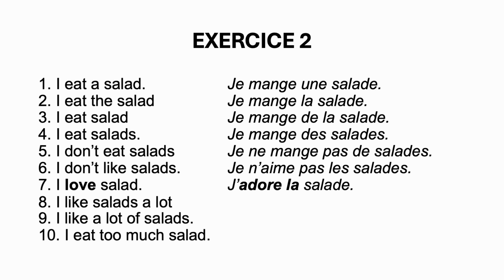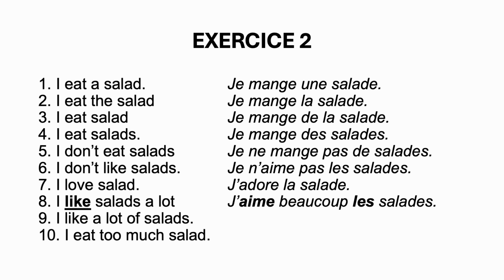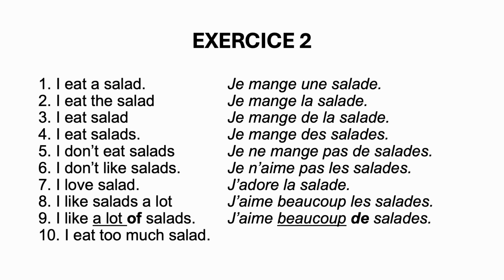I like salads a lot. So here the verb is a verb of preference. So you're going to have to use the article les. J'aime beaucoup les salades. So literally you say, I like a lot the salads. Okay. Then in 9, I like a lot of salads. Here you're going to say, j'aime beaucoup de salades.